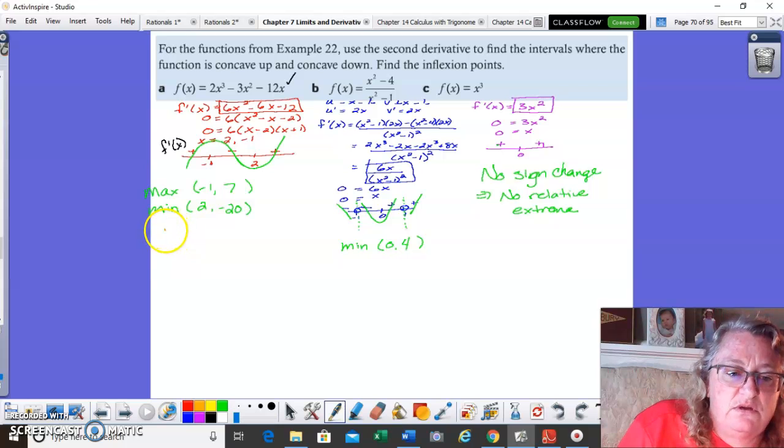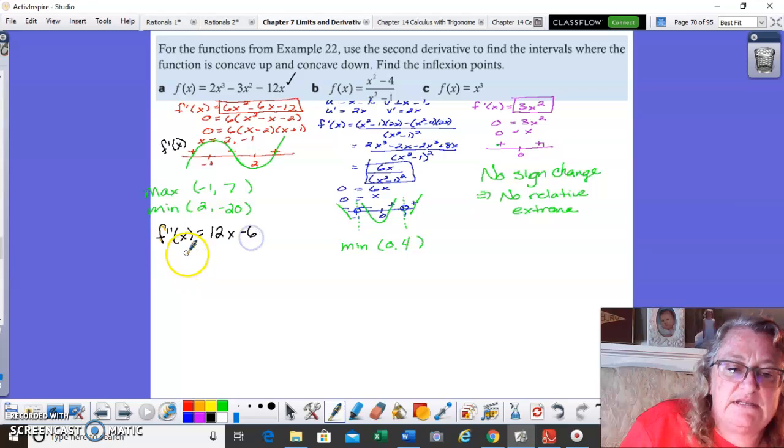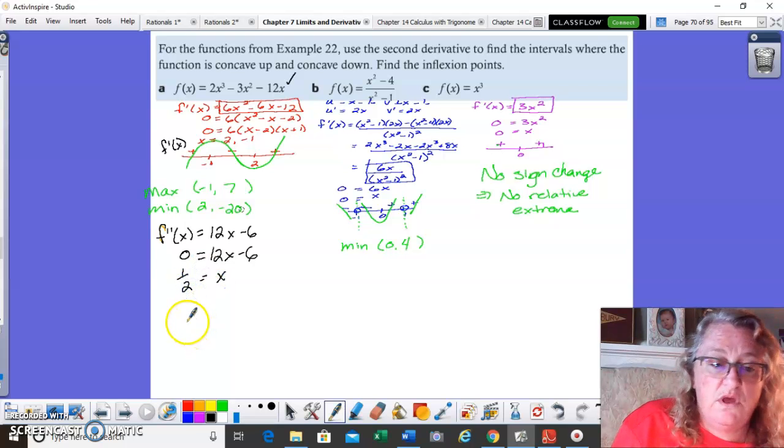Okay, so this one's not so bad. I want a different color ink here. So the second derivative in this case would equal, well, there's my first derivative, so it's going to be 12x minus 6. And now I'm going to set that equal to 0, and I'm going to solve for x, and x will equal 1/2. Okay, so I've done my second derivative, and I found where it equals 0.